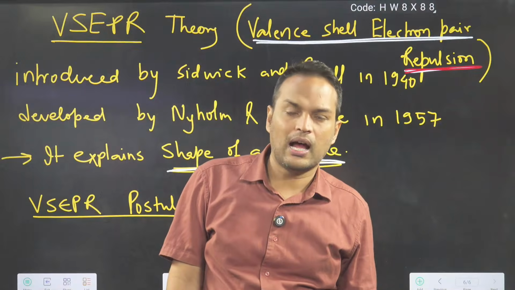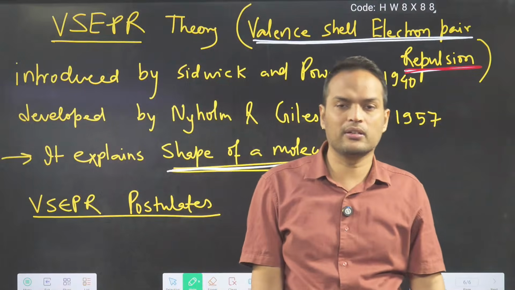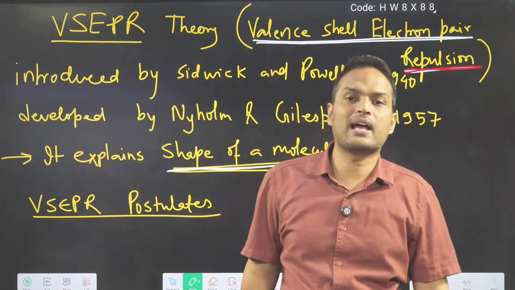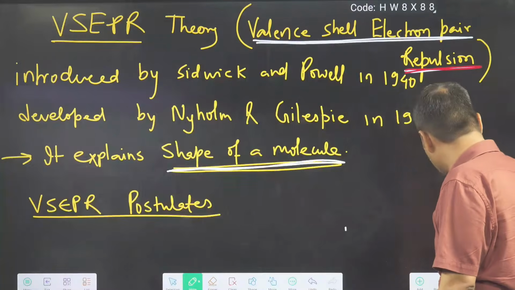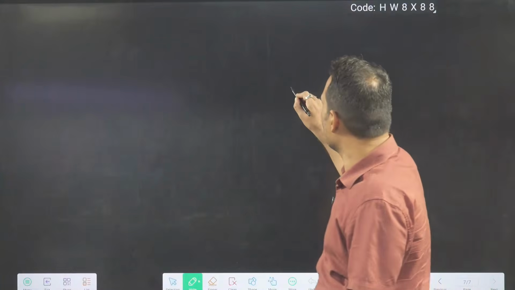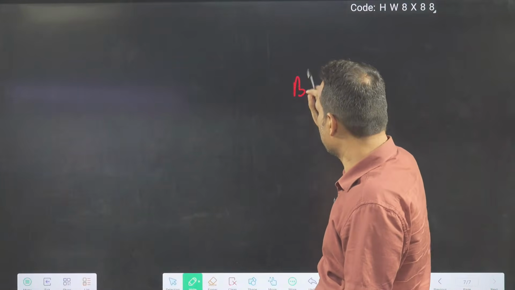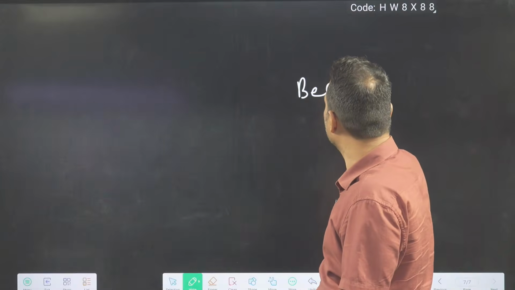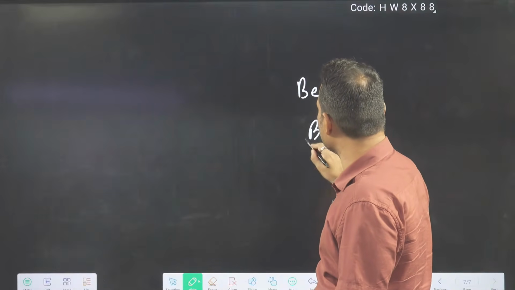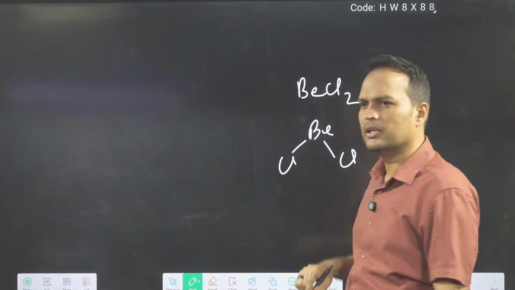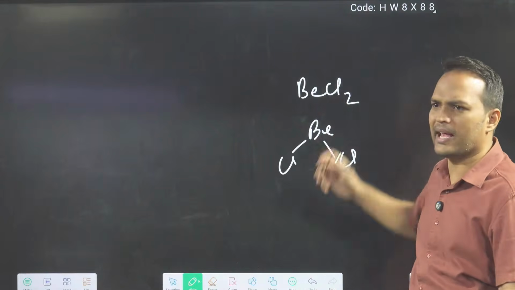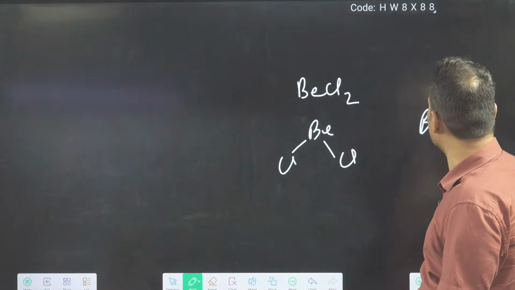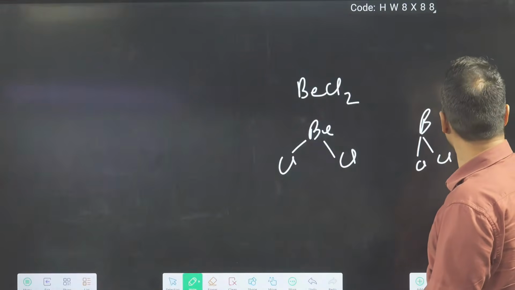Similarly, I have to reduce the repulsion. Put the electrons as far as possible. Suppose one molecule is there. Let me write here BeCl2. You know that beryllium is having two bonds. Till the octet rule, you were making any diagram, dash, dash, someone making like this, someone making like this.